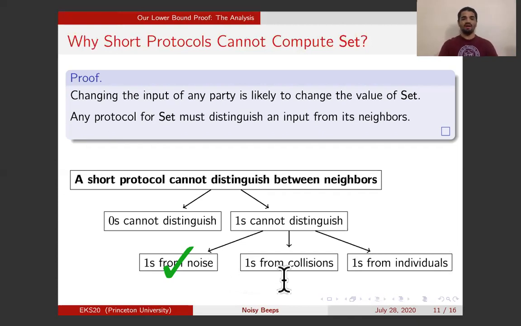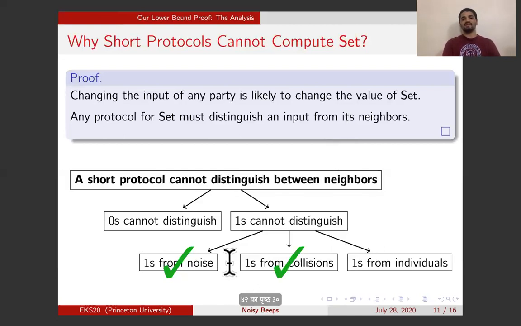I claim that a 1 due to noise cannot help the parties distinguish an input from its neighbors simply because the noise in the channel is independent of the input. Regardless of whether you are in the input case or in the neighbor case, the noise will behave exactly the same, and therefore you have the exact same probability for receiving a 1 in this round. So the noise cannot help you distinguish.